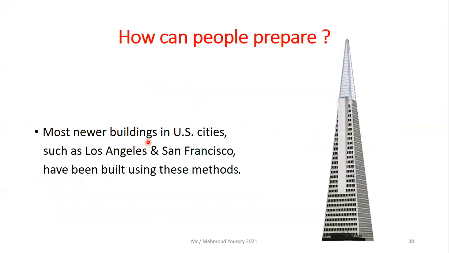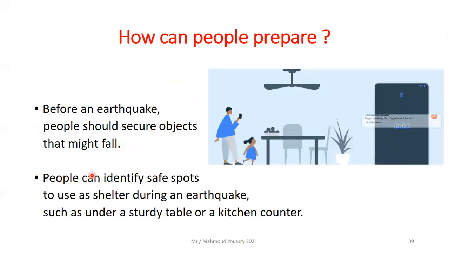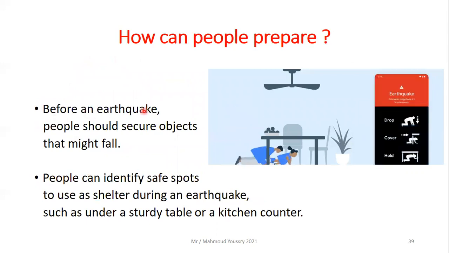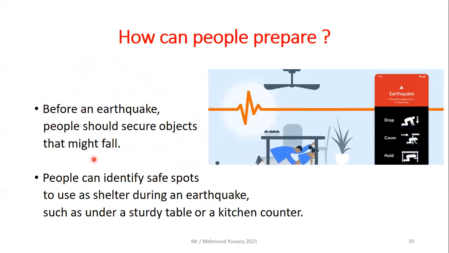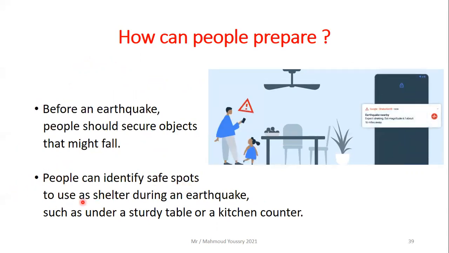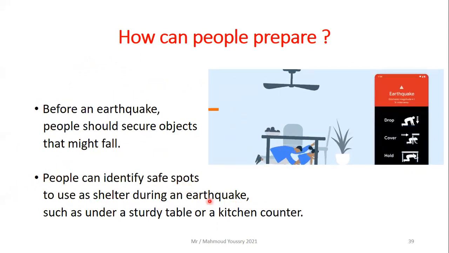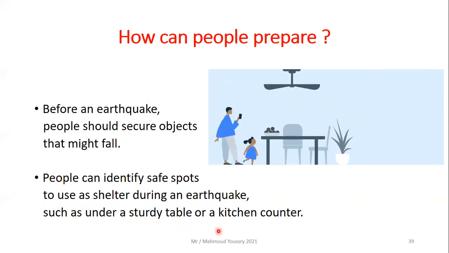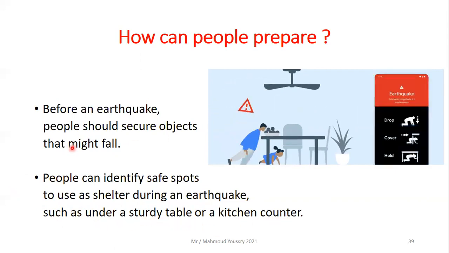Most newer buildings in US cities such as Los Angeles and San Francisco have been built using these methods, and this is one of the buildings. But people, before an earthquake, should secure objects that might fall, and people can identify safe spots to use as shelter during an earthquake, such as under a sturdy table or a kitchen counter, as you can see.